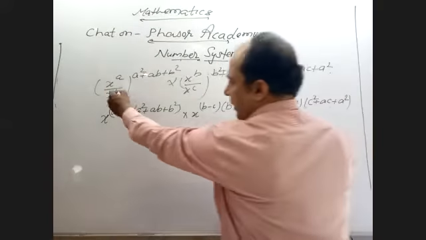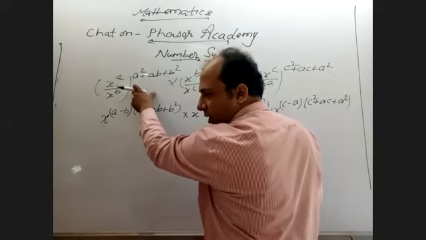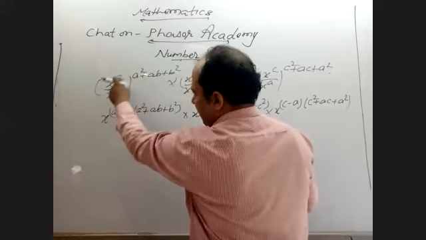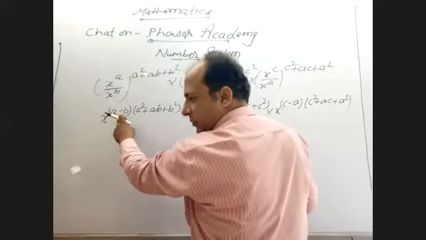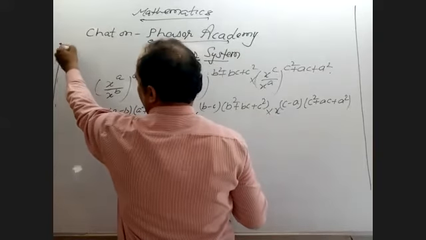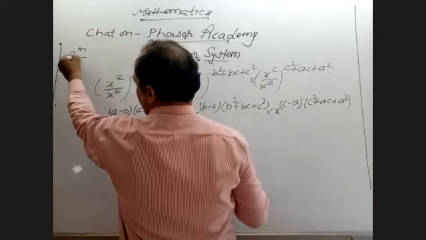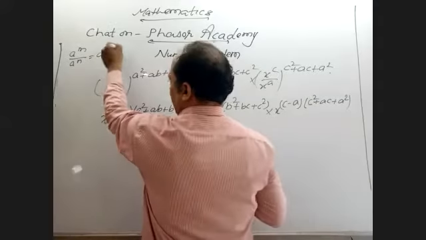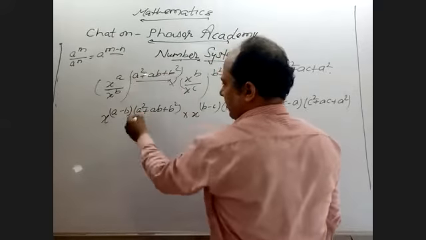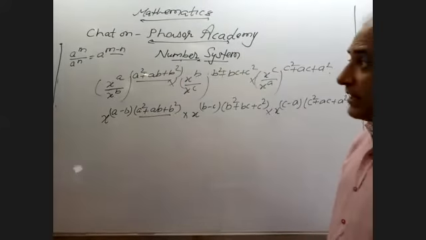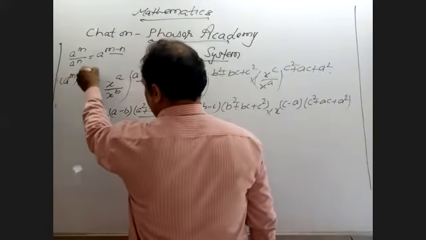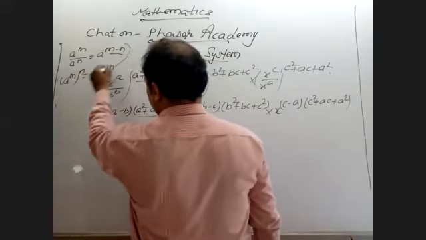Okay. This was your question. Here there is a division sign. What to do? Subtract the power. Why do I subtract the power? Because there is a formula: a raised to power m upon a raised to power n, division sign, so powers are subtracted. Right? Here, these are in power form, so I just multiply them, because another formula is a raised to power n, all raised to power n, because a raised to power n into n. Clear?